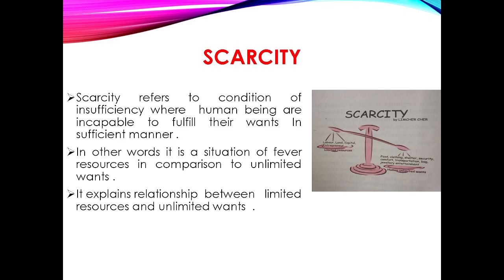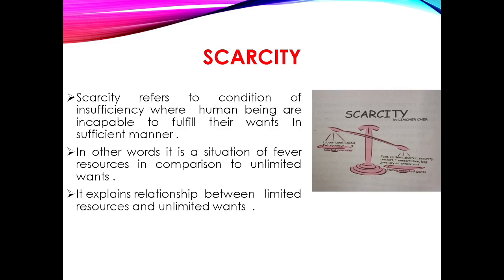The problem is therein. Like in today's world, clean drinking water and quality soil are two of the most important scarce resources on this planet. These are insufficient to meet unlimited human wants. In other words, it is a situation of fewer resources in comparison to unlimited wants. It explains the relationship between limited resources and unlimited wants.